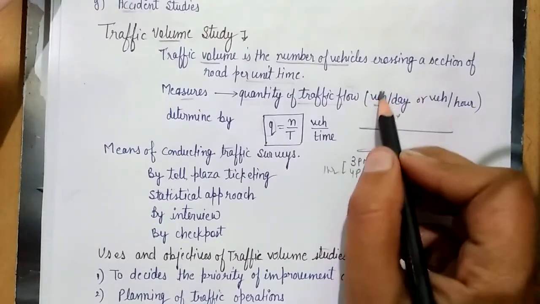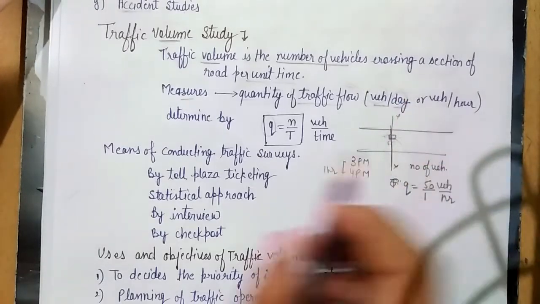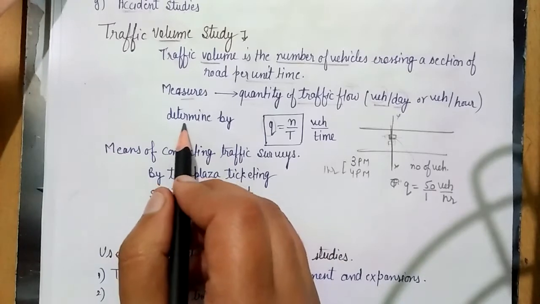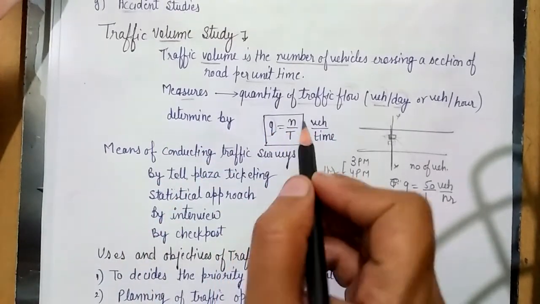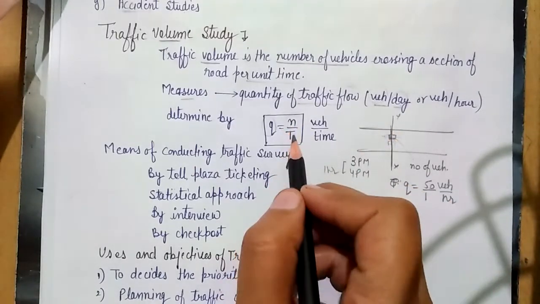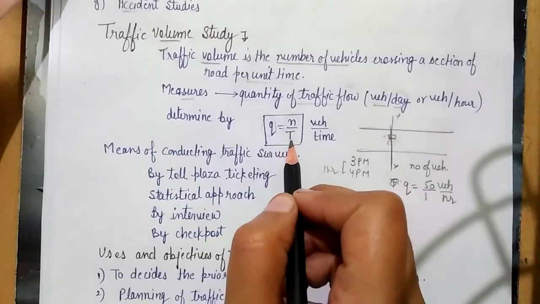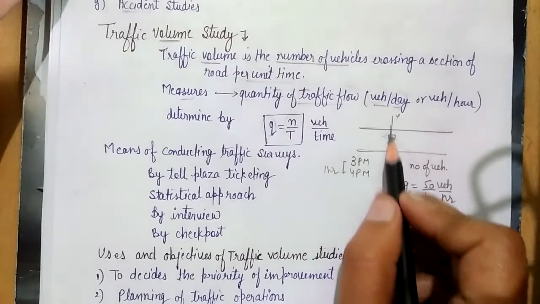So it is basically vehicles per unit time. Okay, so it is determined by Q equals N upon T, vehicles per time. Here N represents the number of vehicles crossing the particular section, and T represents the time in which we count how many vehicles are passing from this section.